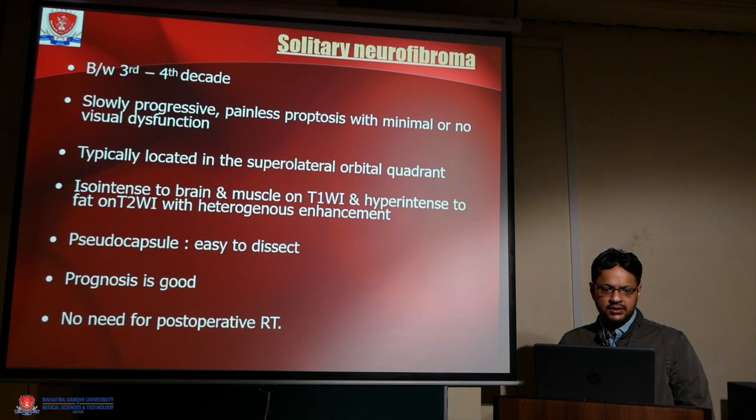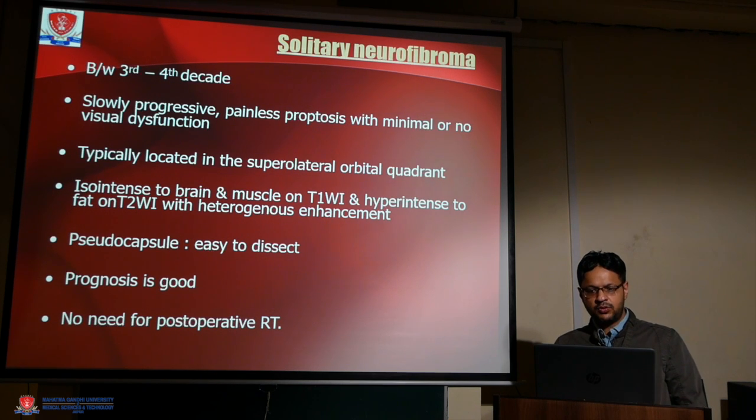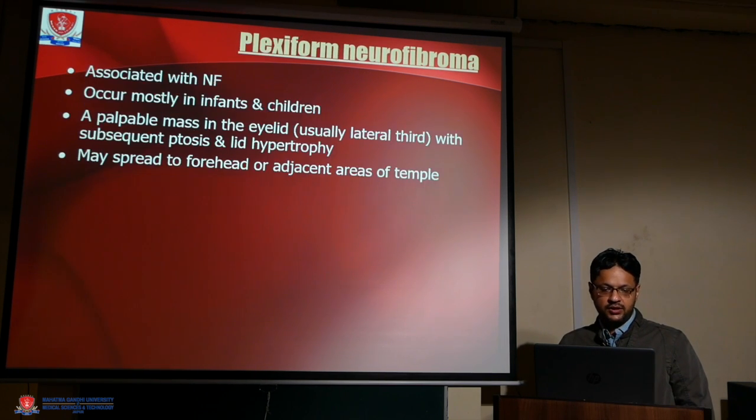Solitary neurofibroma occurs in the third or fourth decade, with slowly progressive painless proptosis with minimal or no visual dysfunction, typically located in the supraorbital lateral quadrant. On MRI they look isointense on T1 and hyperintense on T2, with a pseudocapsule. Prognosis is good. There is no need for post-excision radiotherapy.